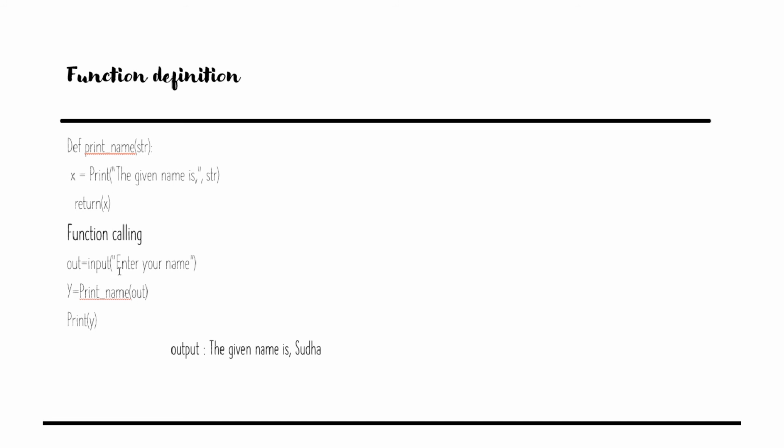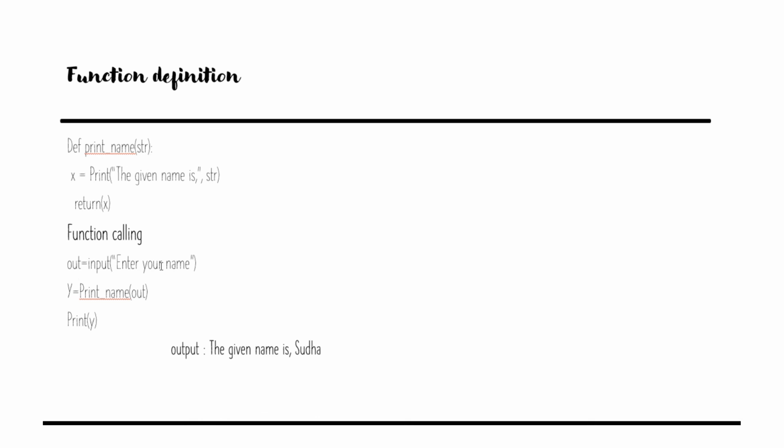Whenever you get the input, it automatically goes to the called function, which prints it and then returns the same as the input to the calling function. This is a very simple example explaining function definition, function calling, and then finally the output of the function. We accept the name, pass it to the called function print_name, which prints what we send, and then sends the same back to the calling function.